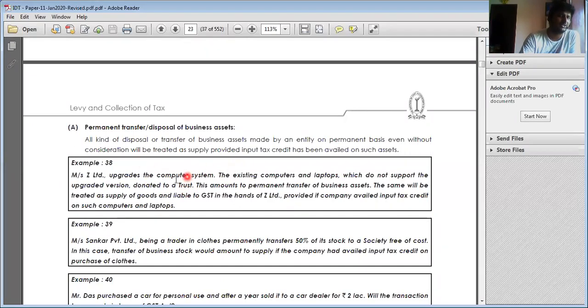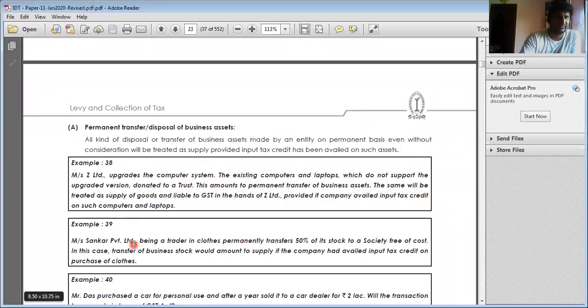It is reviewable in the hands of such person, Mr. Z, because you have to reverse this ITC. So Z Limited upgrades the existing computers and laptops which do not support, hence donated to the trust, where it is a business asset on which ITC is already availed. Hence it is regarded as supply.